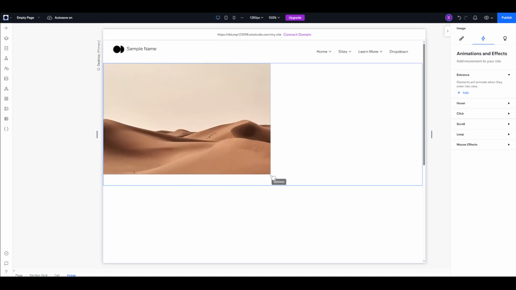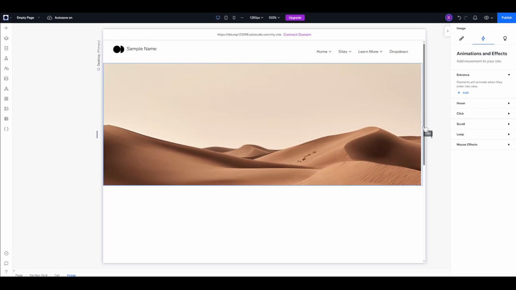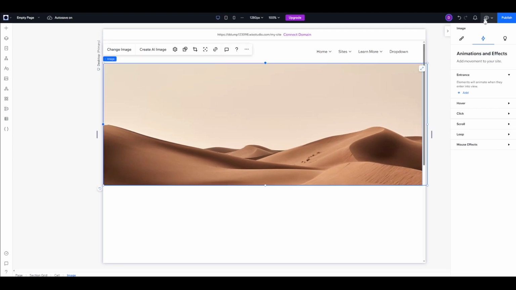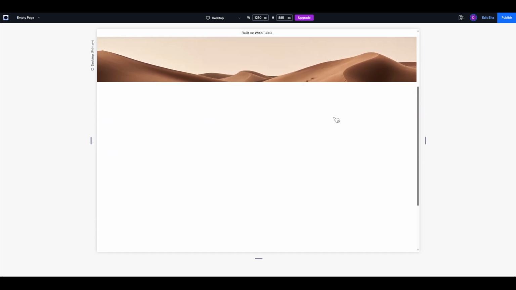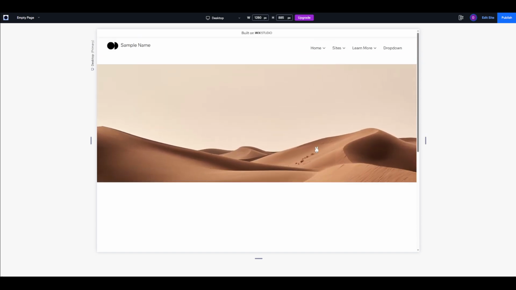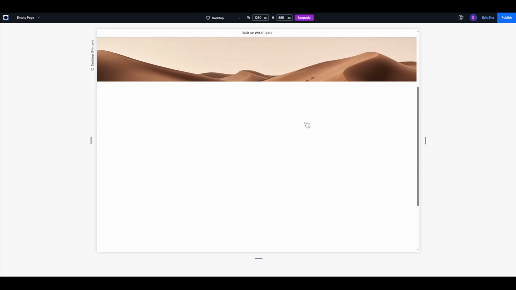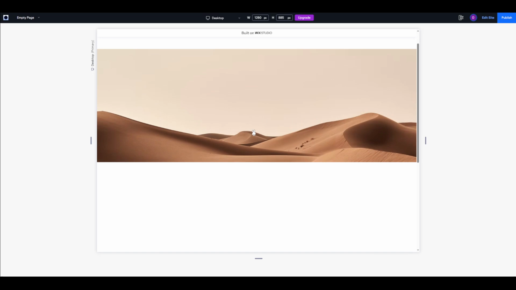Next, it's time to see your work in action. Previewing your changes is essential to ensure everything looks exactly as you envisioned, and to make any necessary adjustments before going live. Hit the preview button to experience firsthand the newly added parallax effect. Watch as the element you selected springs to life, moving in delightful harmony as you scroll past it. This not only adds depth and intrigue to your site, but also elevates the overall user experience.